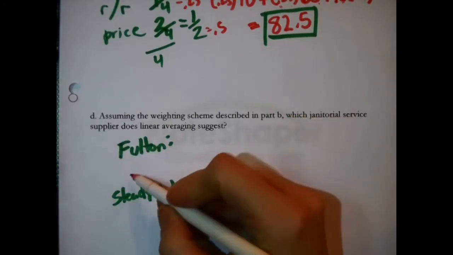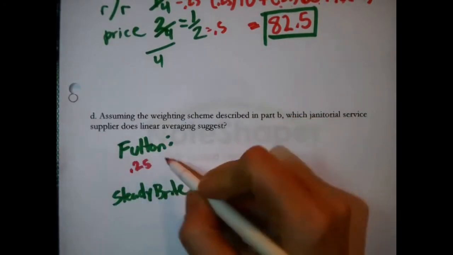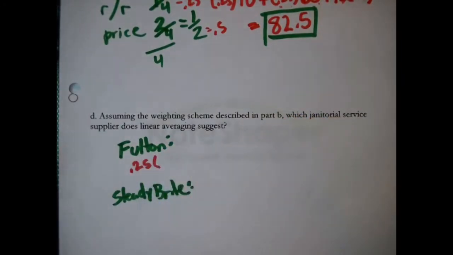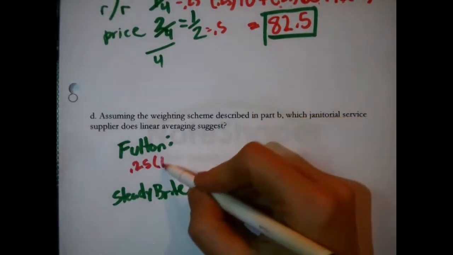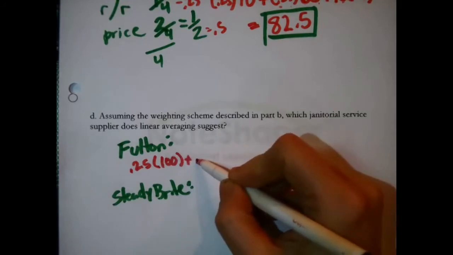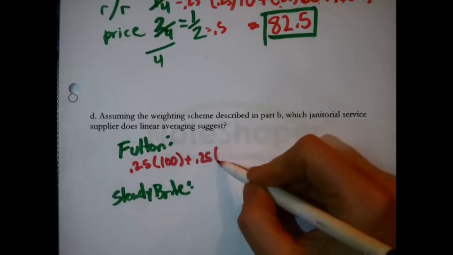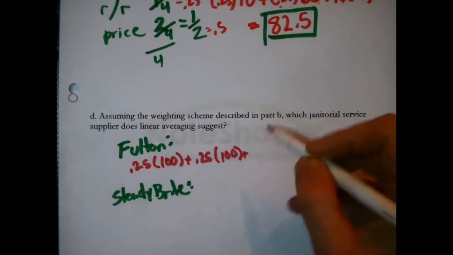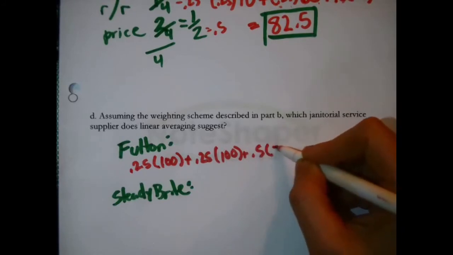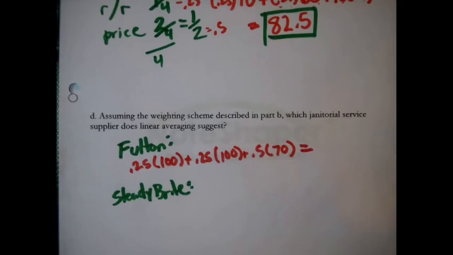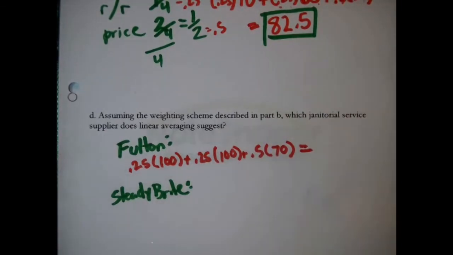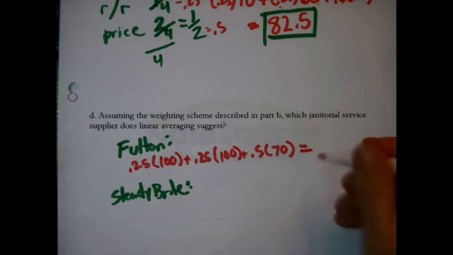Let's see, for Fulton, they get 0.25 times, what did Fulton get as a score for quality? Ooh, 100. Plus 0.25 times 100 plus 0.5 times 70, the weight now multiplied by the score. So for Fulton, I got 85.